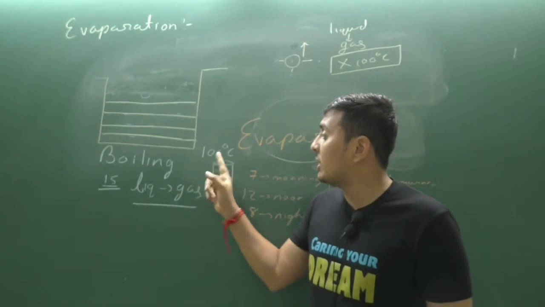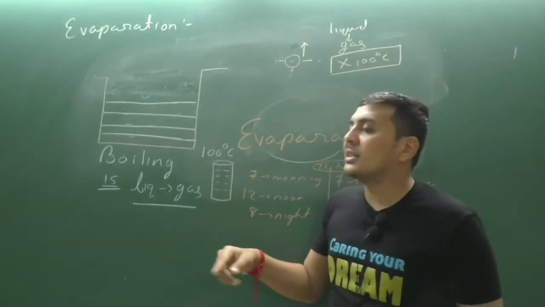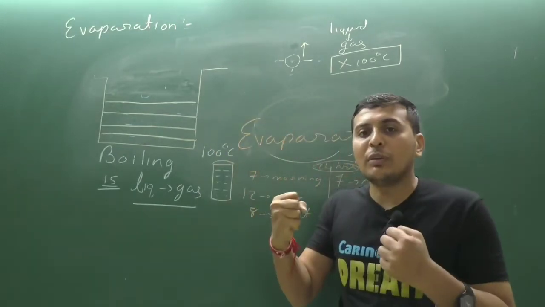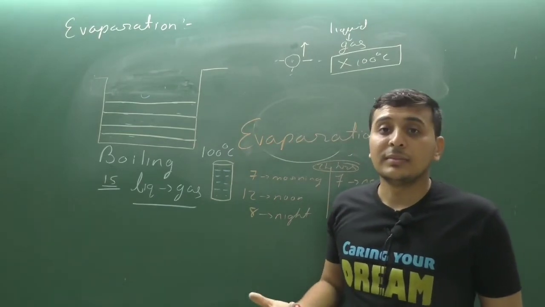If the temperature is 100 degrees Celsius. Clear? So at 100 degrees Celsius, thoroughly the whole bulk of water gets converted into gas.